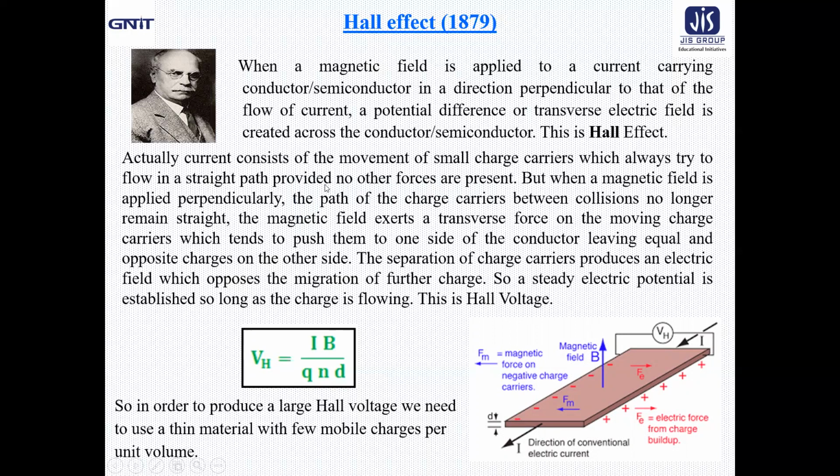But if the applied voltage is high, it can help overcome this opposition due to collisions. That's why, if no other forces are present, for a standard applied voltage we get a straight path for the moving charge carriers.